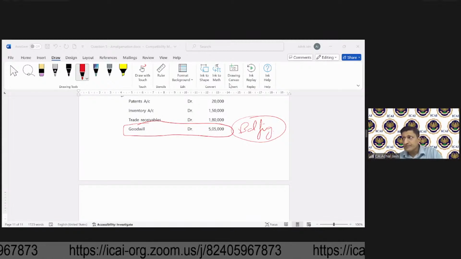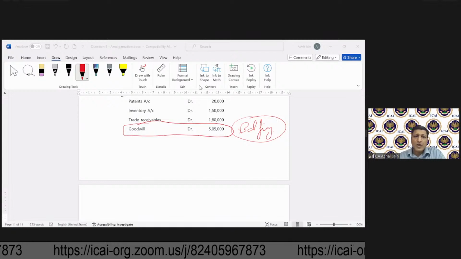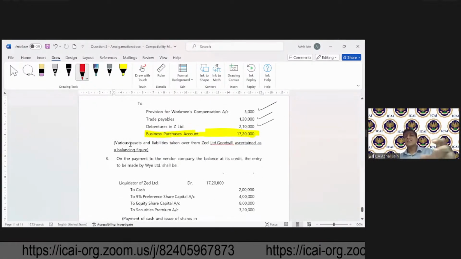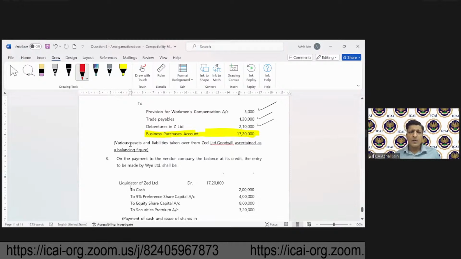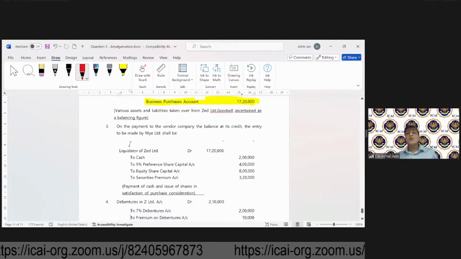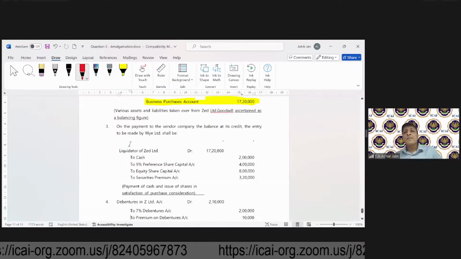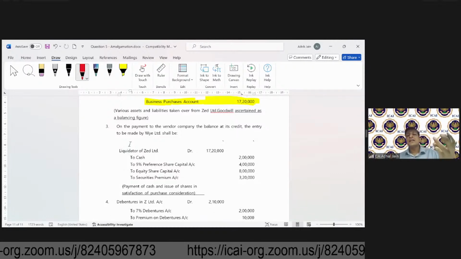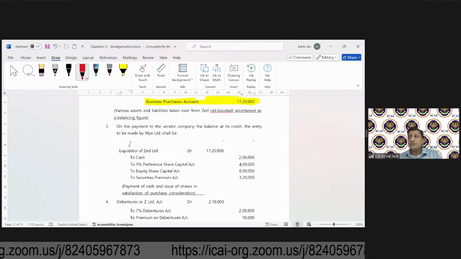Very good. So now let's move further. Now assets and liabilities have been recorded. Now what Y will do is Y will pay the liquidators. So now liquidators are paid in three forms, if you remember.